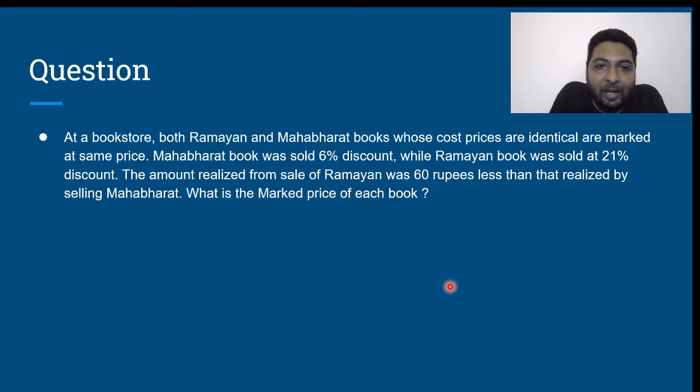The amount realized from the sale of Ramayana book was 60 rupees less than that realized by selling Mahabharata book. What is the market price of each book? You can take a minute.